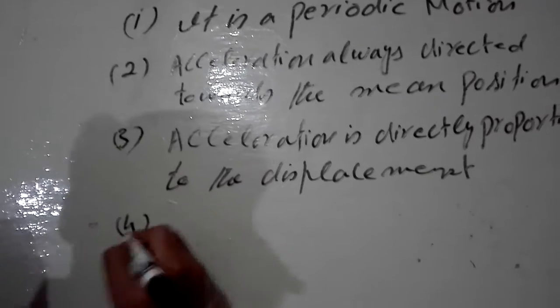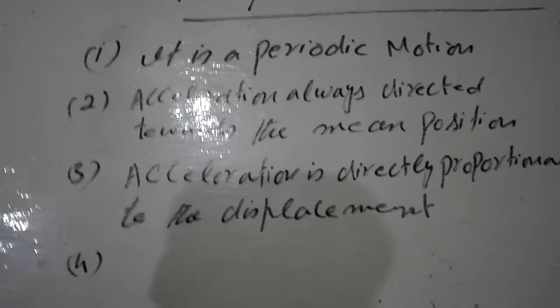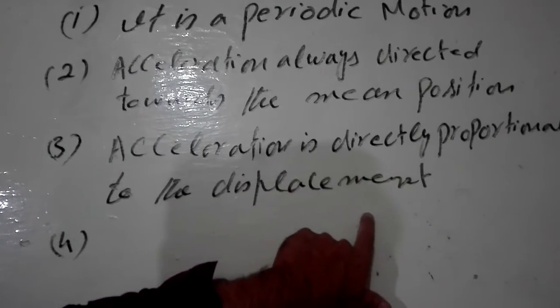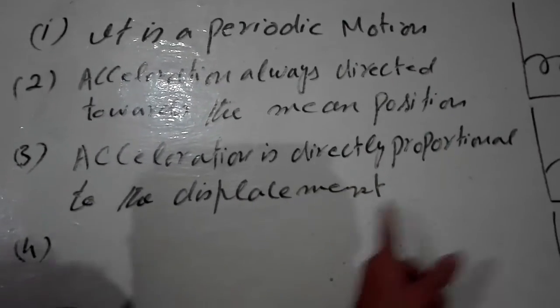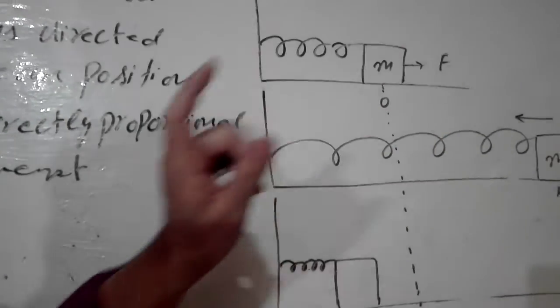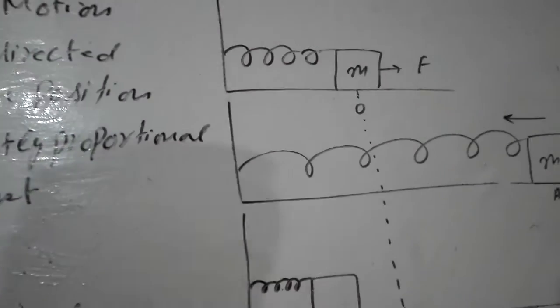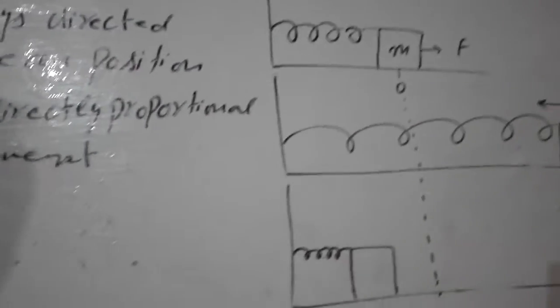Fourth characteristic is that in this kind of motion in which displacement is produced, acceleration is always zero at the mean position, but maximum at the extreme position, and velocity is maximum at the mean position.